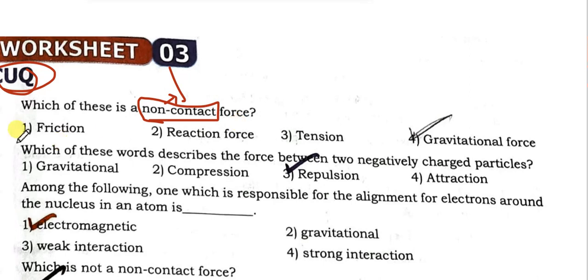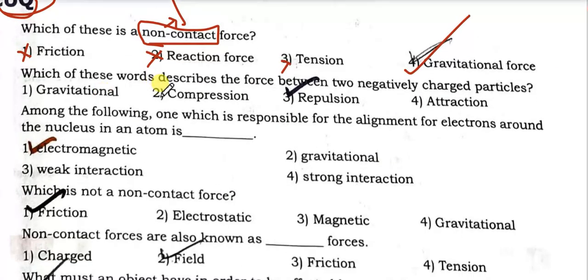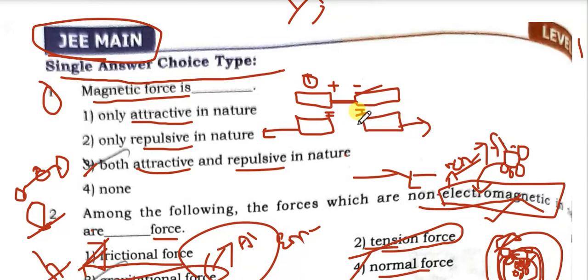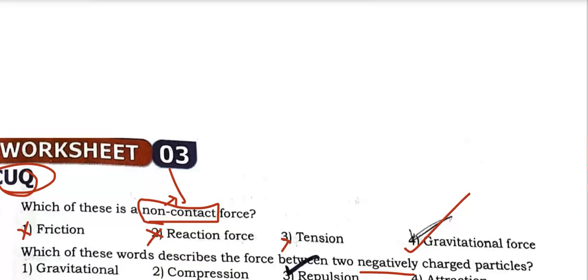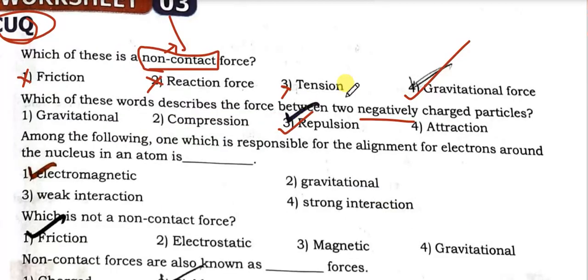What is a field force? Friction is not a non-contact force. Reaction force is not a non-contact force. Tension is not a non-contact force. The answer is gravitational force, the non-contact force in nature. Which of these words describe the force between two negatively charged particles? We also already discussed two negative charges, or two positive charges: repulsion. The answer is repulsion. Two negatively charged particles also repel. The answer is repulsion.